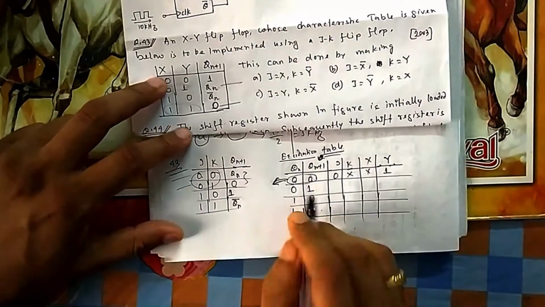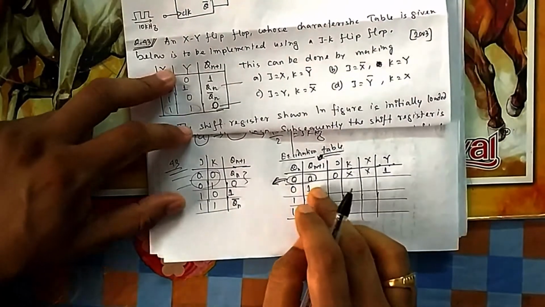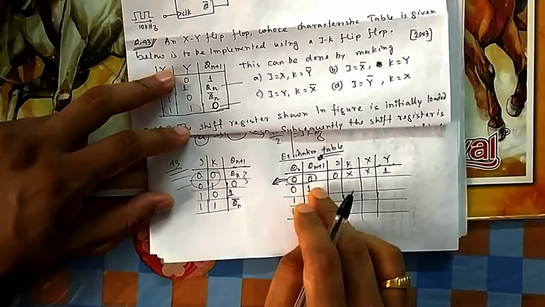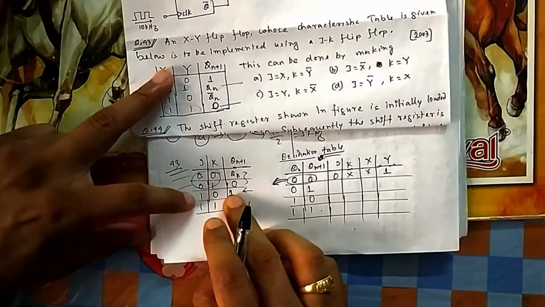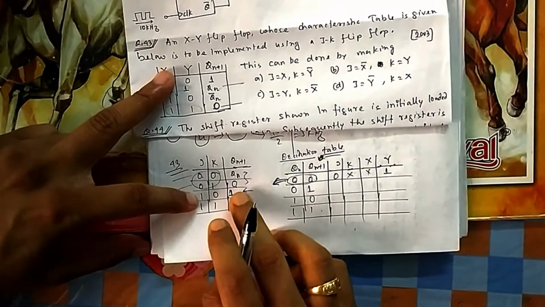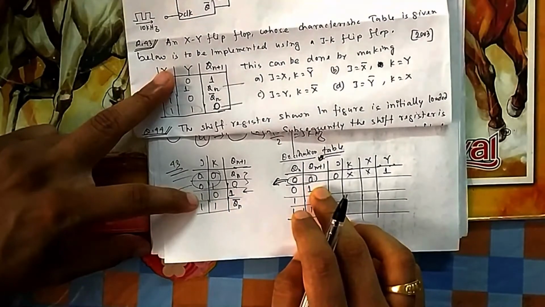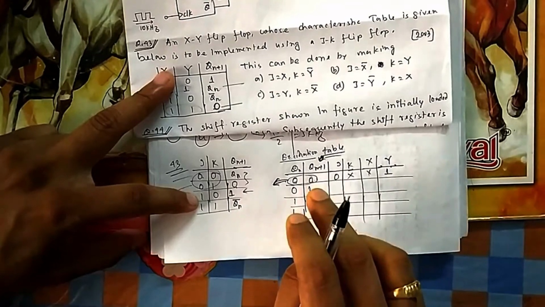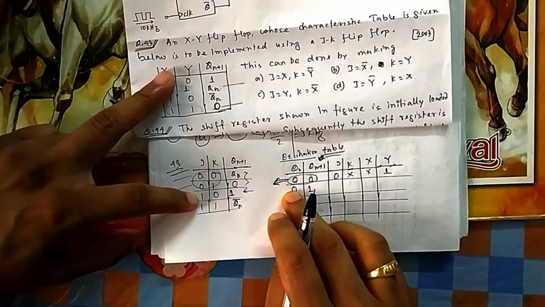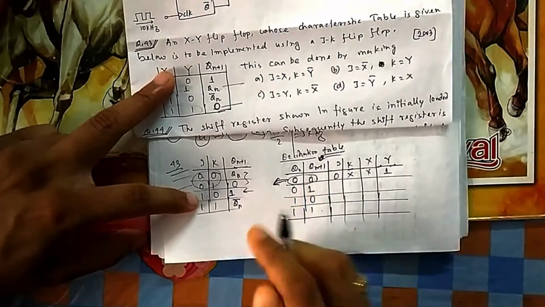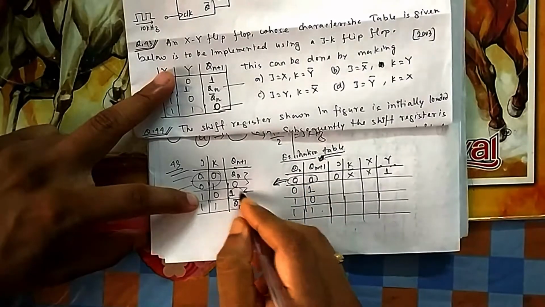Similarly, next one. What is the next idea? The next idea is initial should be 0 and final should be 1. Next state should be 1. So what should be your input? So you can think of this one. Whatever you give, your output is always 1. So here also you think output is 1. Another case will be output is complementary to your previous state. Previous state is Q and it is just Q bar. So these two are feasible here.